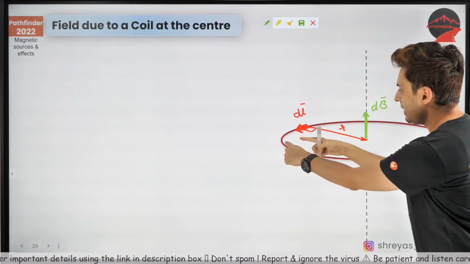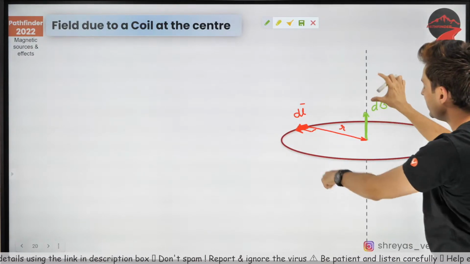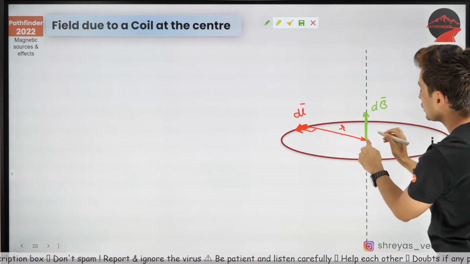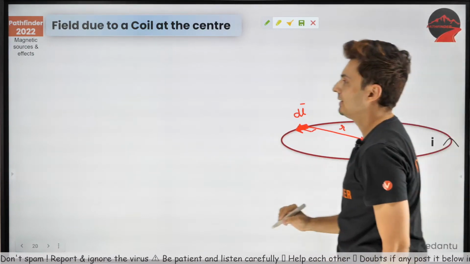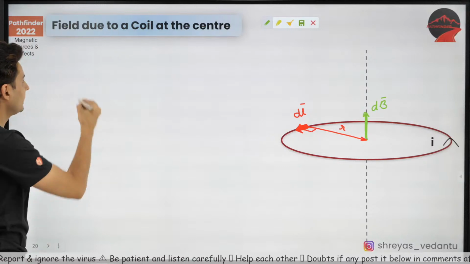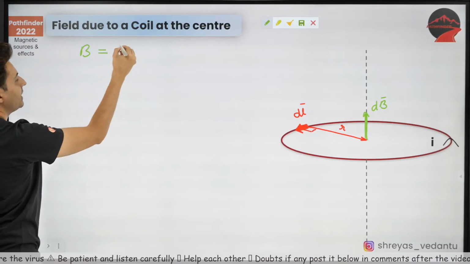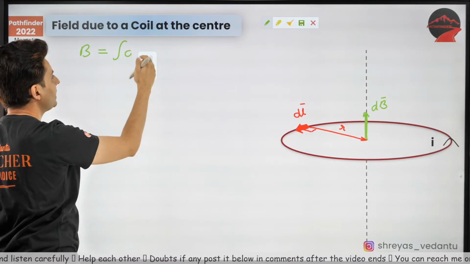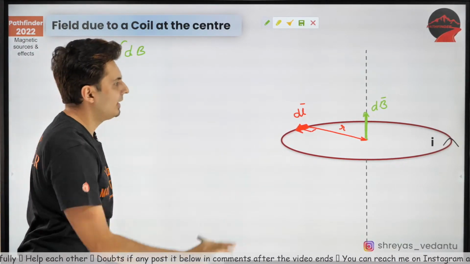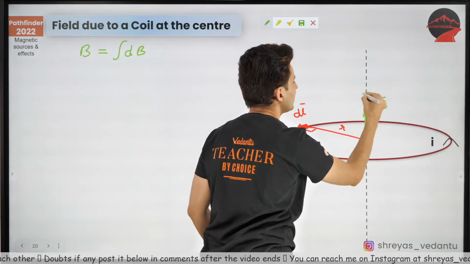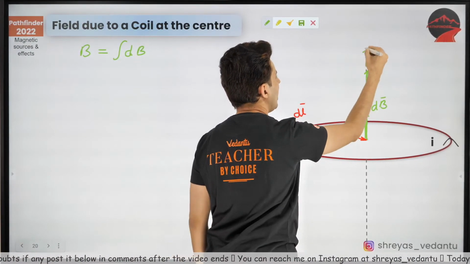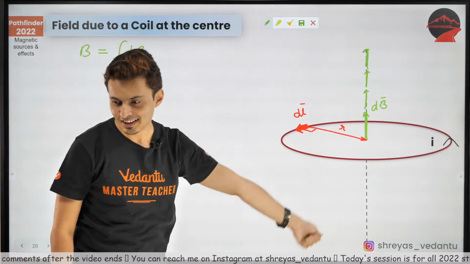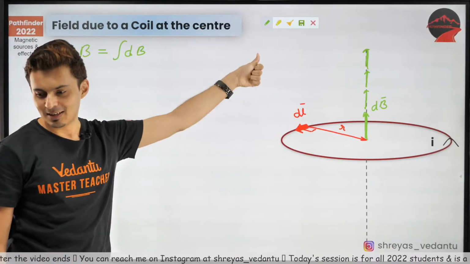Every element will produce dB in this direction. So at the center of the coil, the net magnetic field will be just the addition of all the dBs. No splitting, no resolution required, because all the dBs are in the same direction.